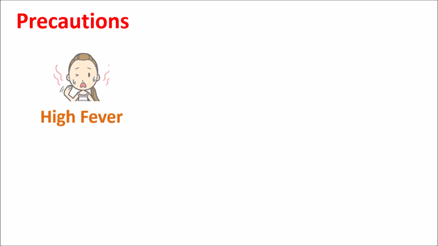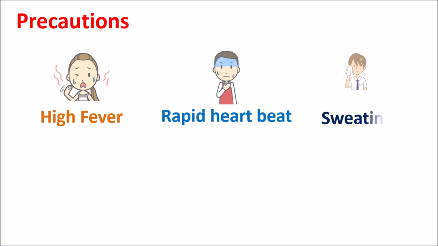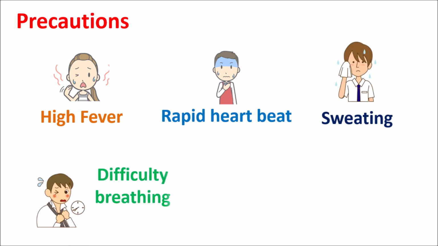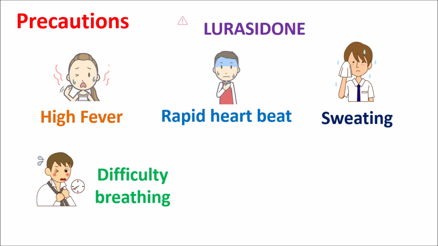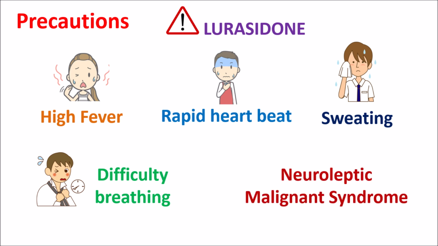If you observe symptoms like high-grade fever, rapid heartbeat, excessive sweating, difficulty breathing, along with muscle pains and muscle rigidity, in such conditions Lurasidone should be carefully used because all these symptoms are collectively called neuroleptic malignant syndrome. This is a syndrome commonly caused by many of the neuroleptics, that is, antipsychotics.